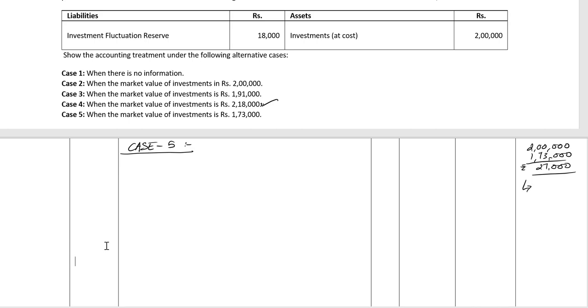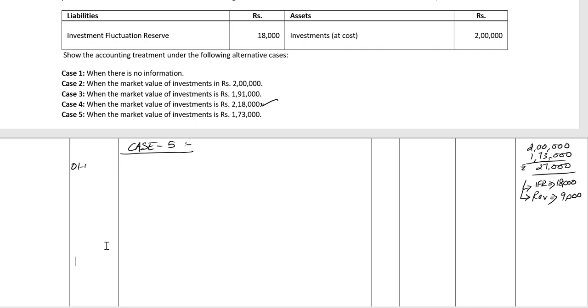So we have a reserve of 18,000, and there's remaining 9,000 for which we need to reduce the value of investments. So to reduce the value of an asset, we will debit the revaluation account, and in this case we will debit the revaluation account with the amount of rupees 9,000.